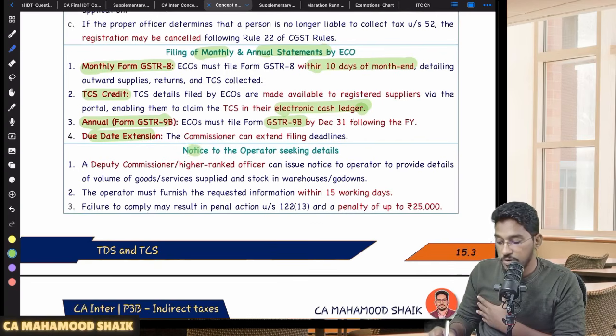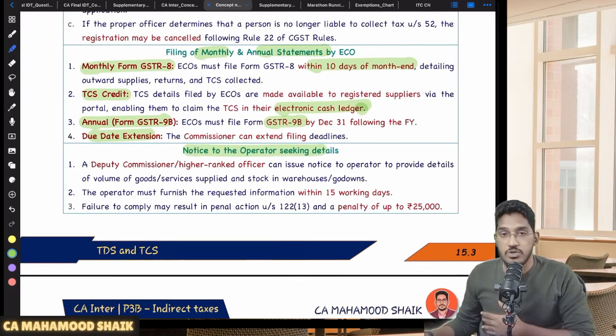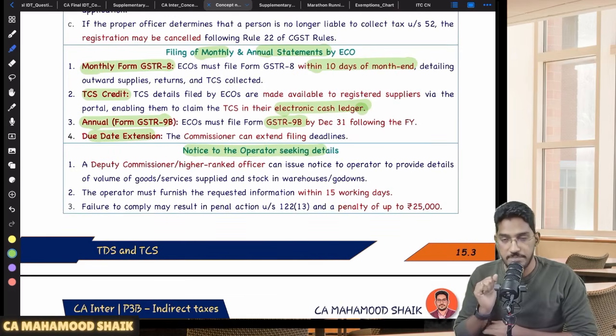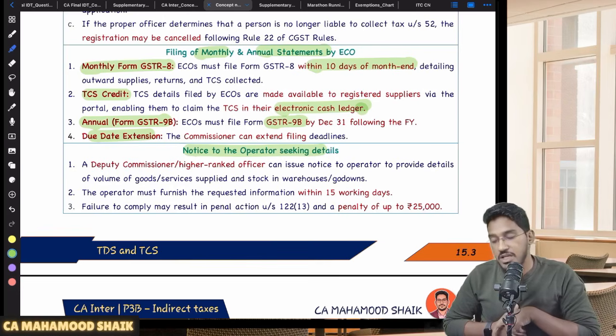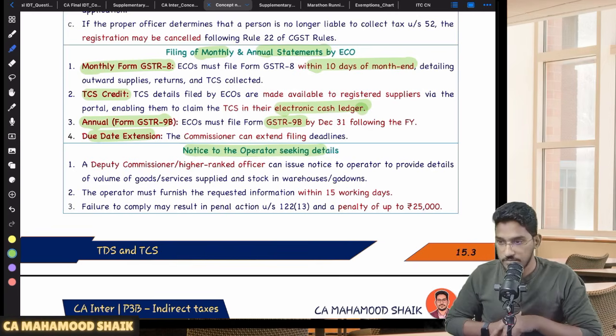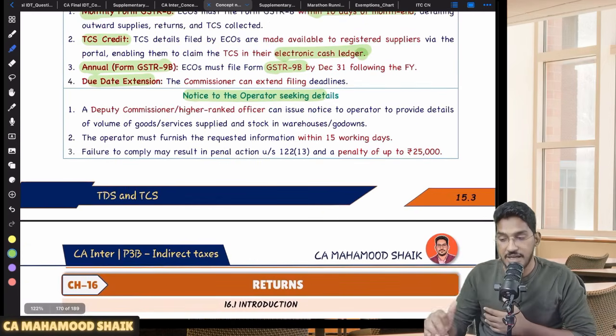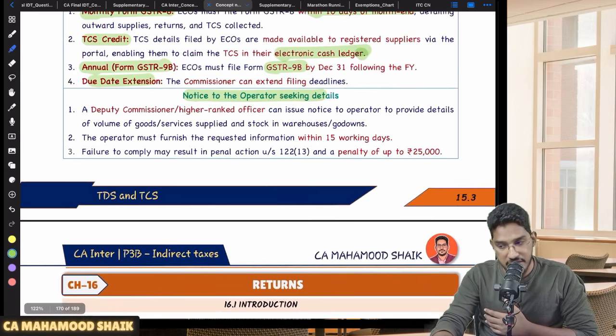Also, the proper officers can send a notice to the e-commerce operator to provide additional information. If the proper officer feels they can get some extra information from the e-commerce operator, they can issue a notice to share that extra information with them. Clear? That's all. With this, we have completed TCS and TDS related provisions. Able to understand? Clear and comfortable, everybody? Right.